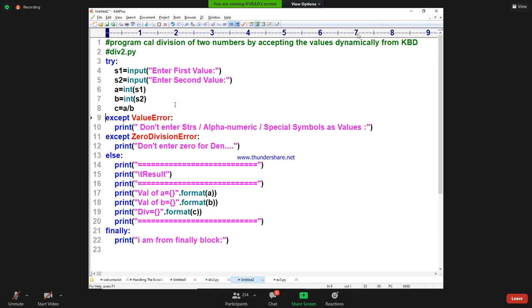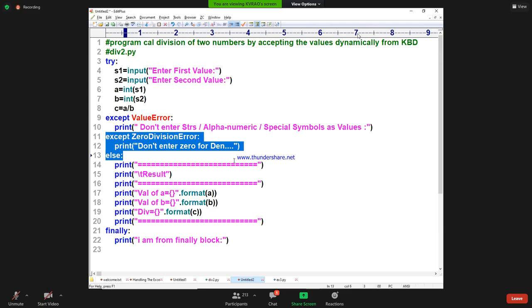Two exceptions are occurring. Don't enter strings, don't enter this kind of thing. Yes or no? Yes. Now some of the people are asking, sir, here we are accepting the first exception, here we are accepting the second exception. Is there any concept in Python to handle all at once?